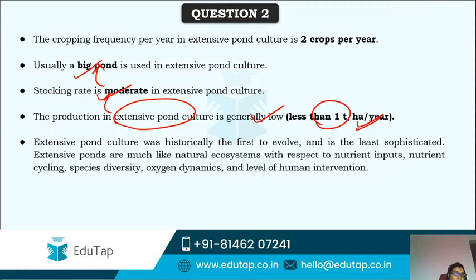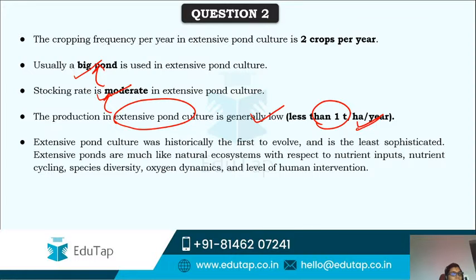See, in intensive pond culture, everything is sophisticated. I mean, stocking: there are various types of fishes like surface feeders, middle or column feeders, and bottom feeders, the ones which stay at the bottom. Based on that they release various types of fish, which should be highly sophisticated, so that everything can be in place without damaging other species. They don't cannibalize one another.